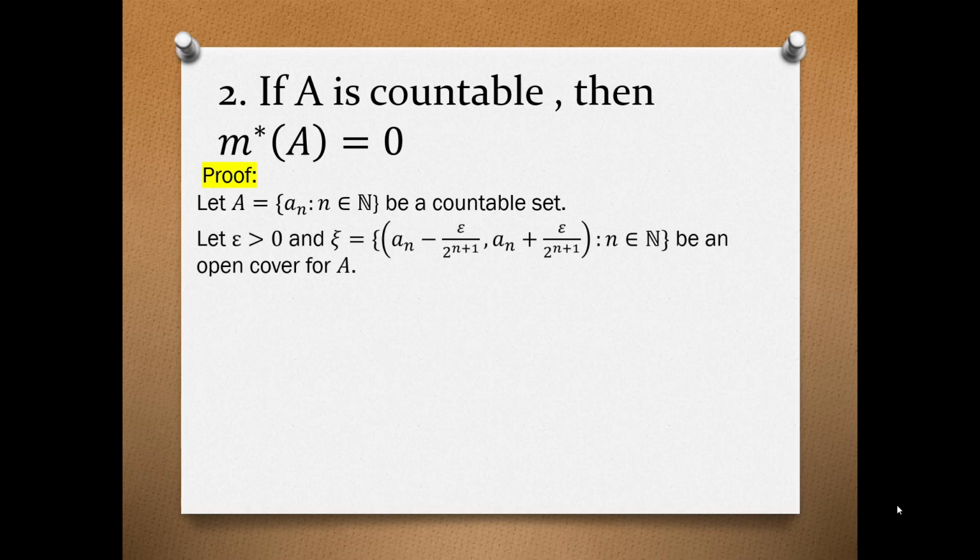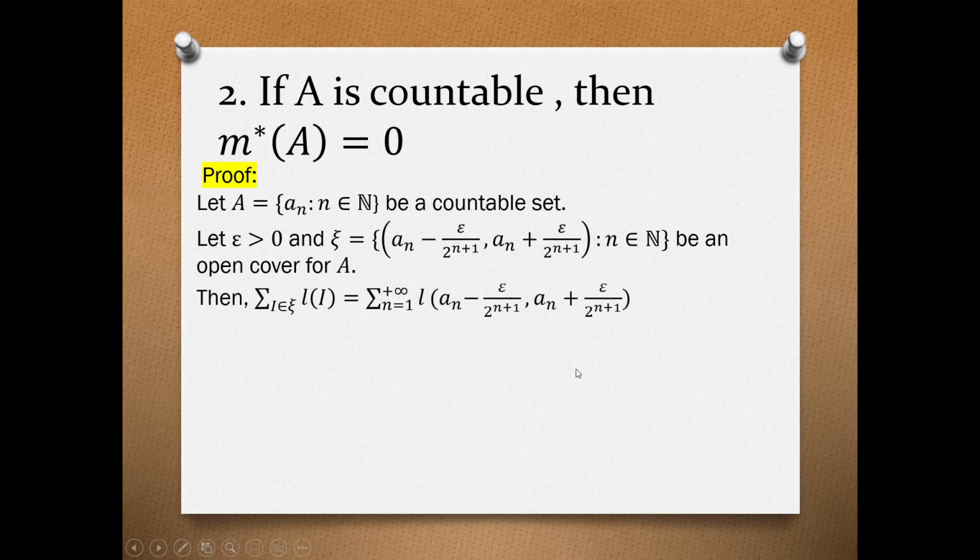Then we let epsilon greater than 0, and our open cover for A is the set C containing the open intervals from A sub n minus epsilon over 2 raised to the power of n plus 1, to A sub n plus epsilon divided by 2 raised to the power of n plus 1, such that n is an element of the natural numbers.